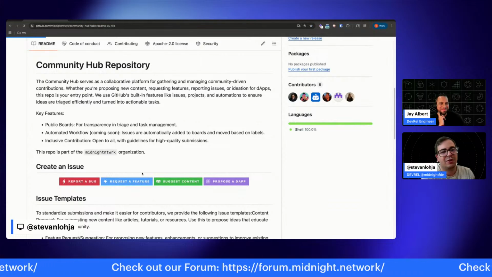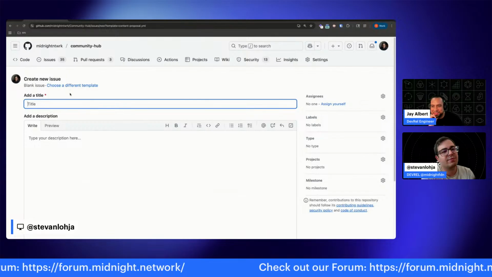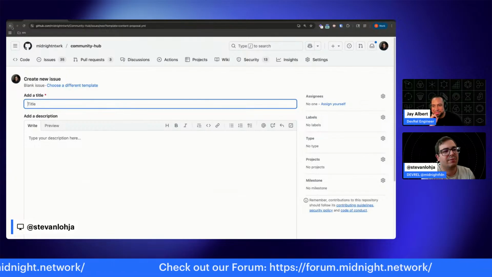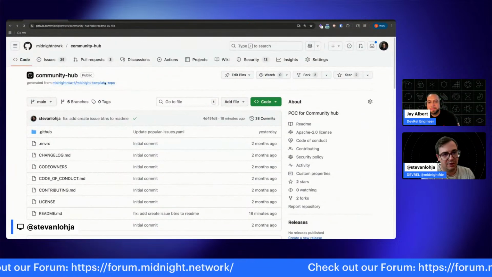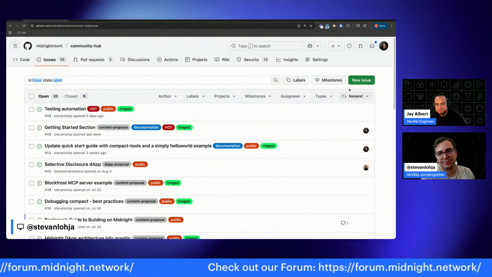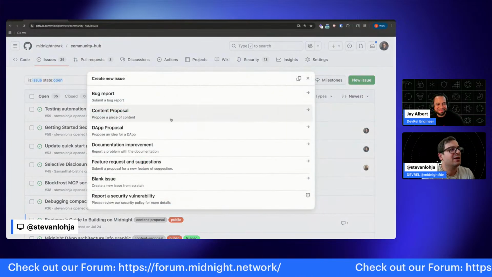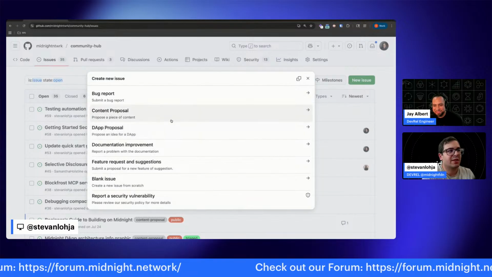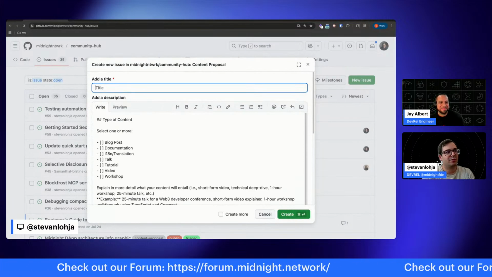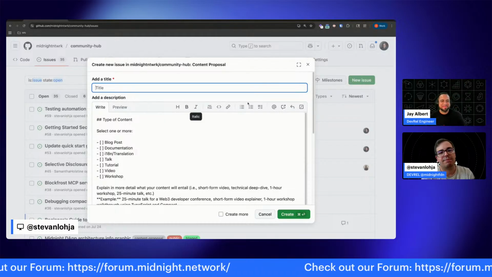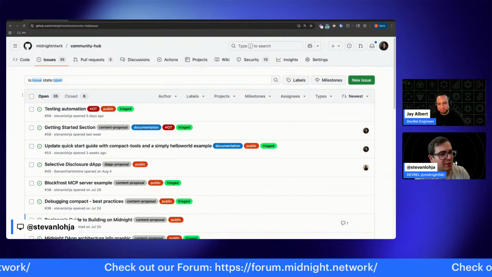So, for example, I want to suggest content. Okay, well, it goes to a blank issue, but I have to modify it slightly so it goes to the proper issue. I pushed those buttons just before here, just so I can make it look pretty. But it would go to the content proposal issue, and you can start documenting what your content proposal is. And yeah, that's where the community board is right now.